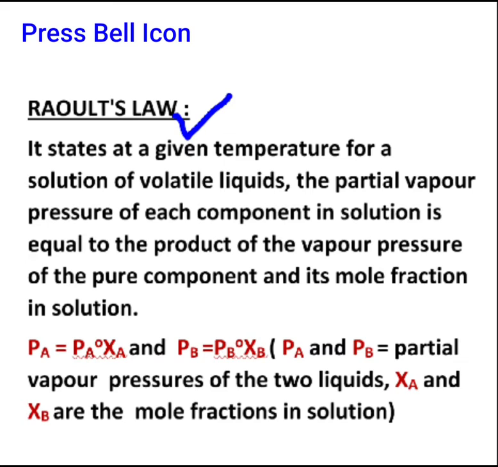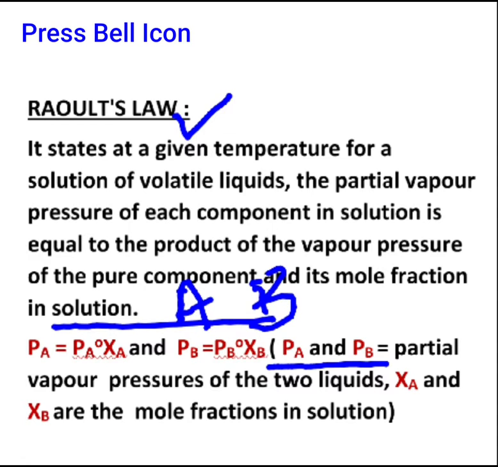This simple statement can be understood in the form of a simple expression as quoted on the lower side of your screen. Since we are talking about a binary solution, let us consider a binary solution having two volatile liquids, A and B. Now if PA and PB are the partial vapor pressures of those two liquids and XA and XB are their mole fractions within the solution, then according to Raoult's law, PA is equal to PA0 into XA and PB is equal to PB0 into XB.